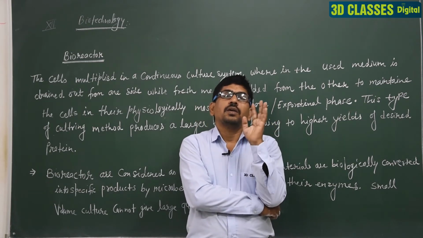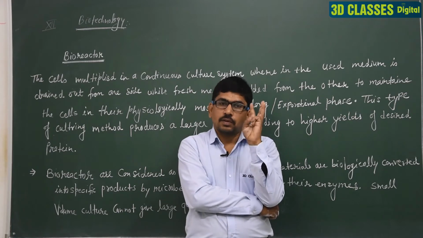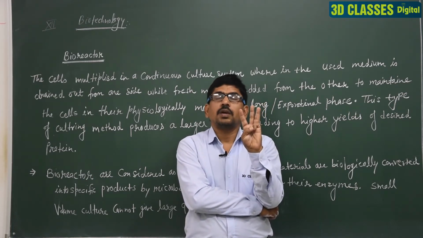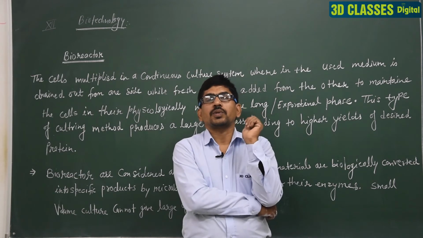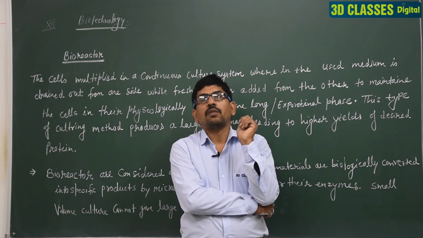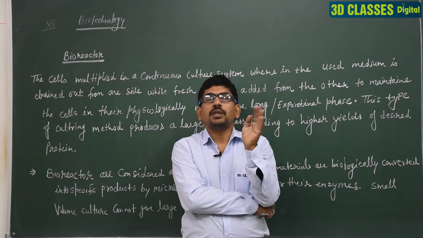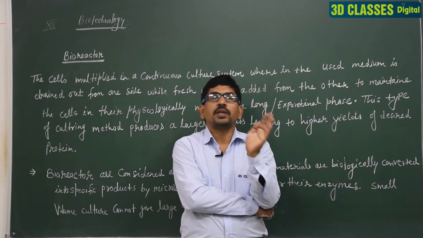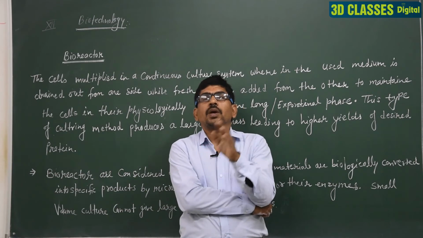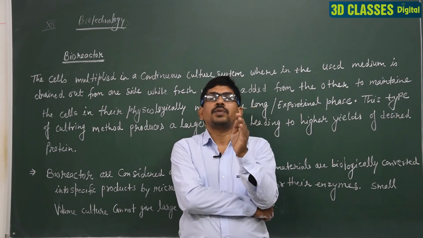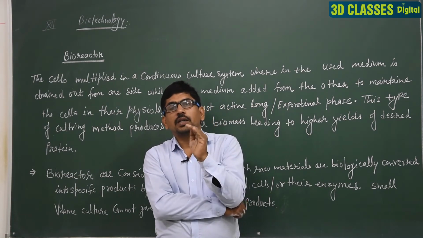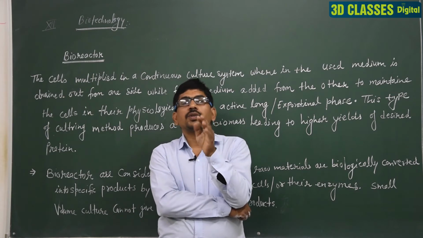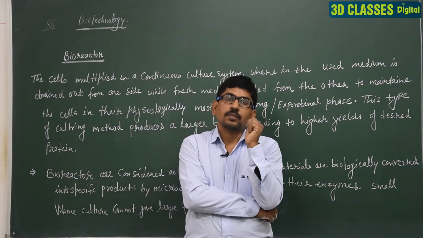We have discussed 5 types of vectors. In plasmid we have discussed pBR322. Second is the cosmid, bacteriophage, phagmid and artificial chromosomes BAC, MAC and YAC. You know very well, BAC is the bacterial artificial chromosome, YAC is yeast artificial chromosome and MAC is the mammalian artificial chromosome. Clear, the vector, their definition, their property, their function we are discussing here.